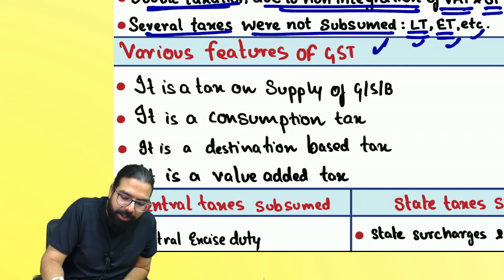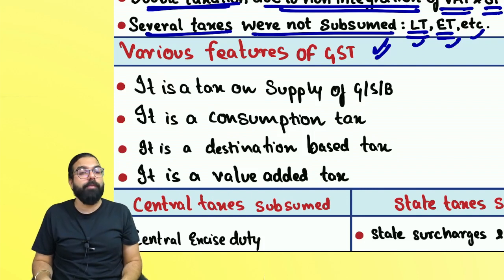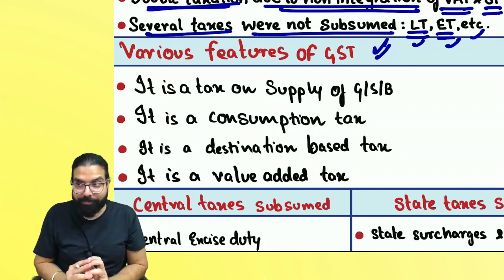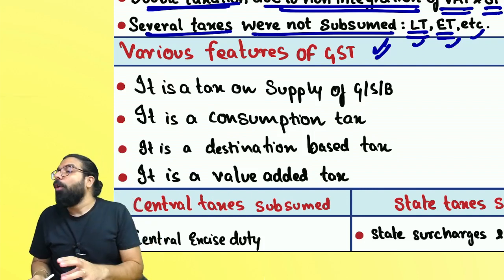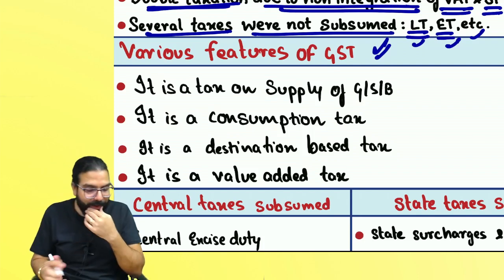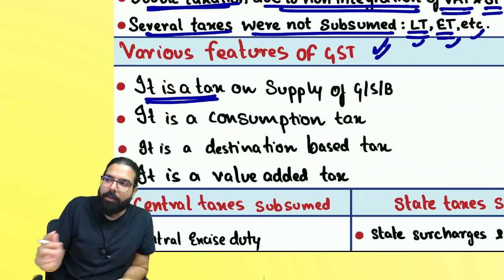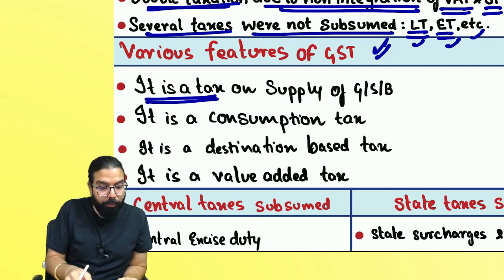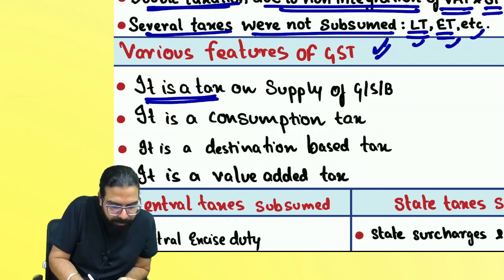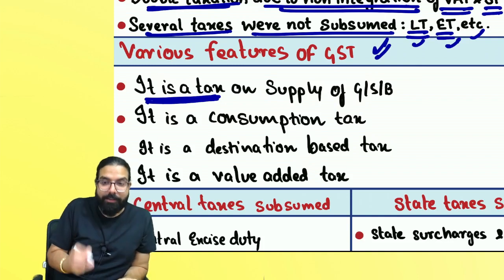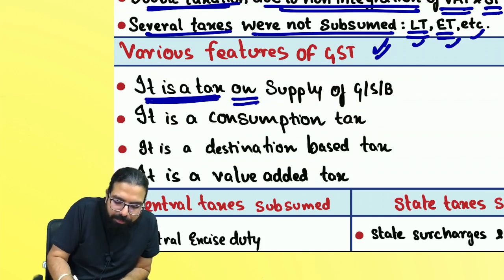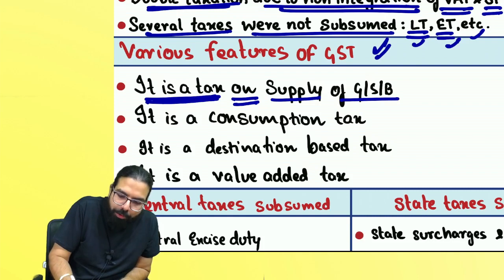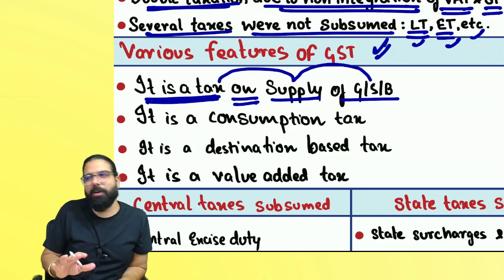Chalo, the next one over here is various features. What do you mean by features? What are my features? Sir, you have a beard. You have long hair. All these are features. GST's features. What are the GST's features? The first feature is it's a tax. I've combined two features and written them together. Secondly, it's a tax on supply of goods, services, or both. Whenever goods, services, or both will be supplied, what will be charged, everyone? GST. Anyone any doubt with this?